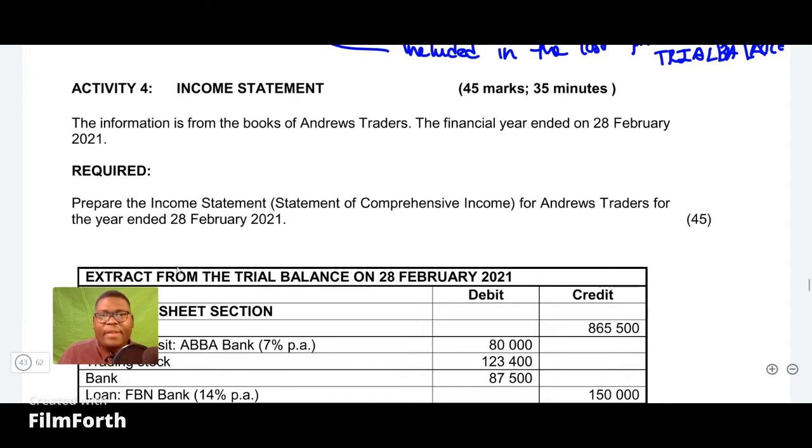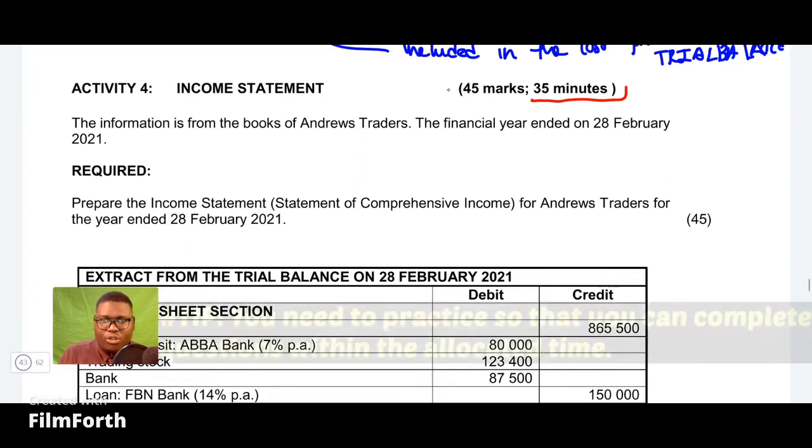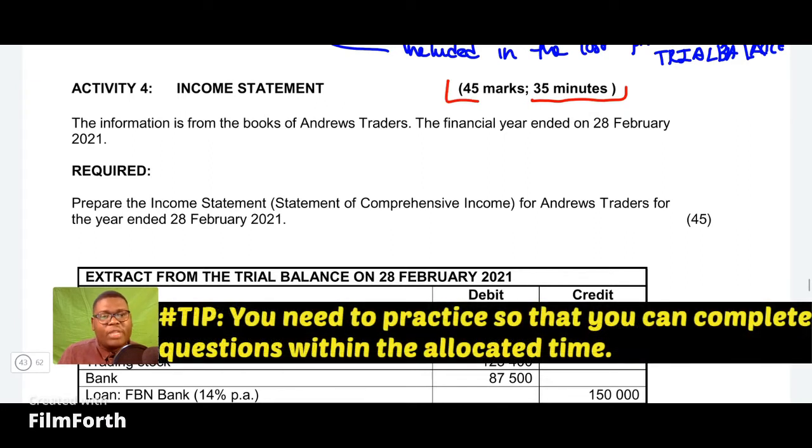Here you are given the income statement, and you are supposed to complete it within 35 minutes. If you look at this, you realize that they're saying you need to be done in 35 minutes. One of the things that you need to master as accounting students is the management of time. And this question was actually worth 45 marks. Most of the income statements in grade 10 are actually worth 45 marks. In the exam, it's around 55 marks, but it will also depend on how the setting was done.